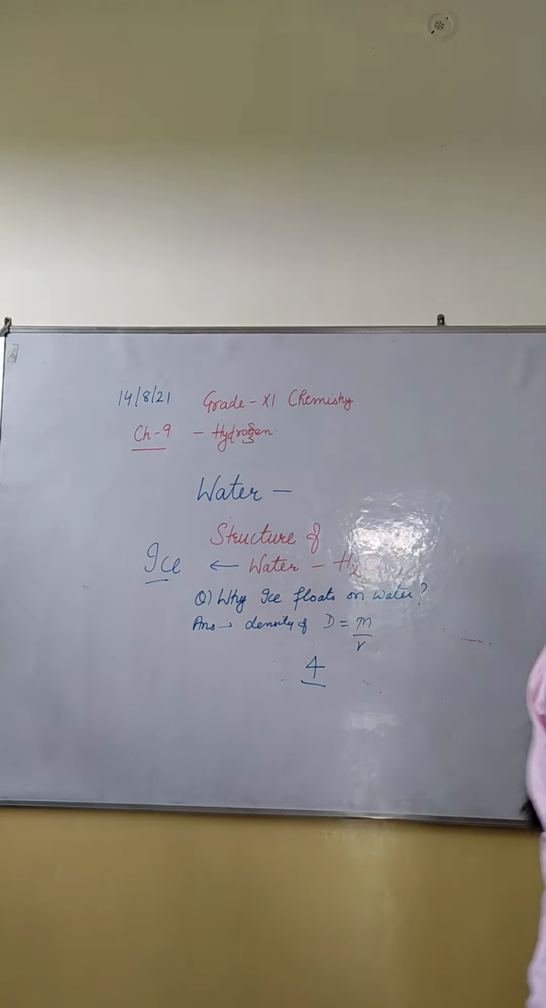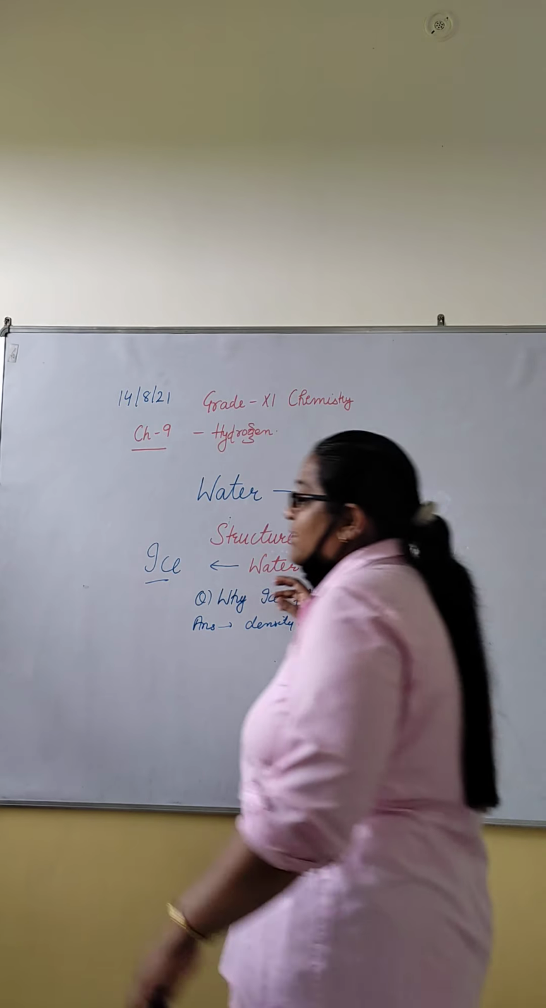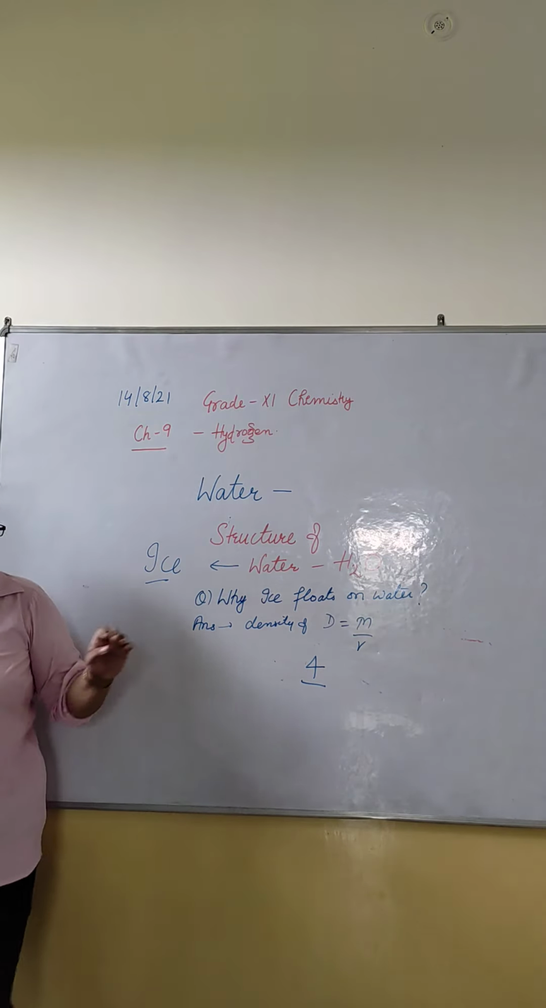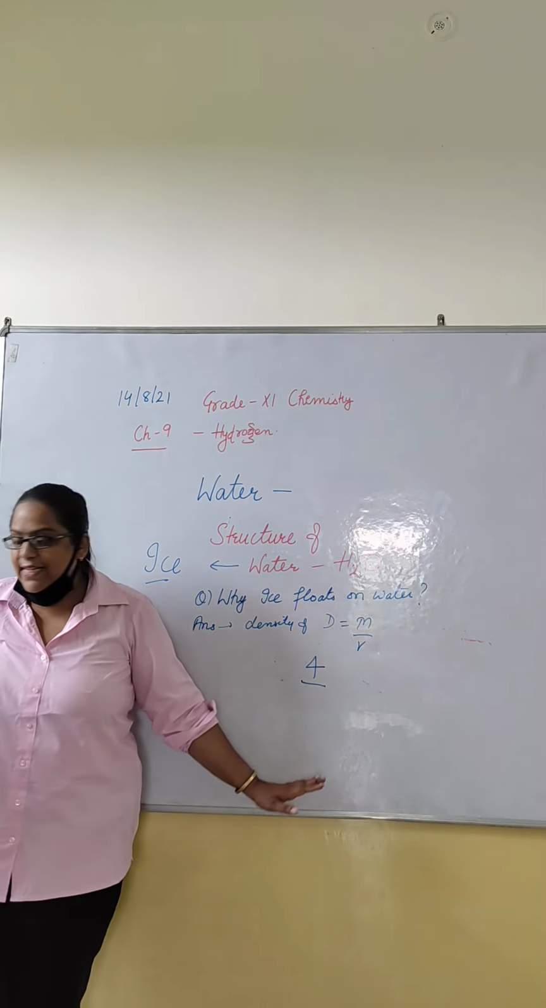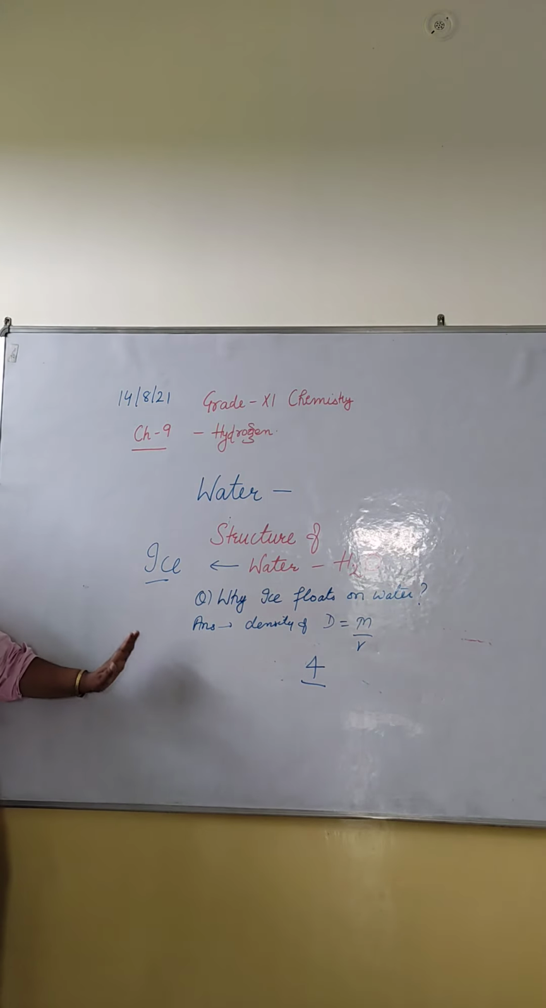Next, we discussed the structure of water. It is a bent structure in the gaseous phase. In the solid state, it forms an ice-like structure.